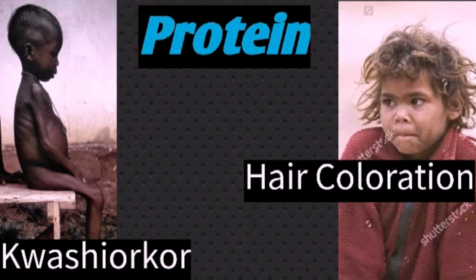This picture shows the protein deficiency signs. Actually, this is seen only in children, mainly in slum area children. You just see the picture, that is kwashiorkor. The name of the deficiency sign is kwashiorkor. The child will be having wasting of muscles and edema, then a swollen belly. Apart from that, the hair color is brown, and it will not occur in adults.